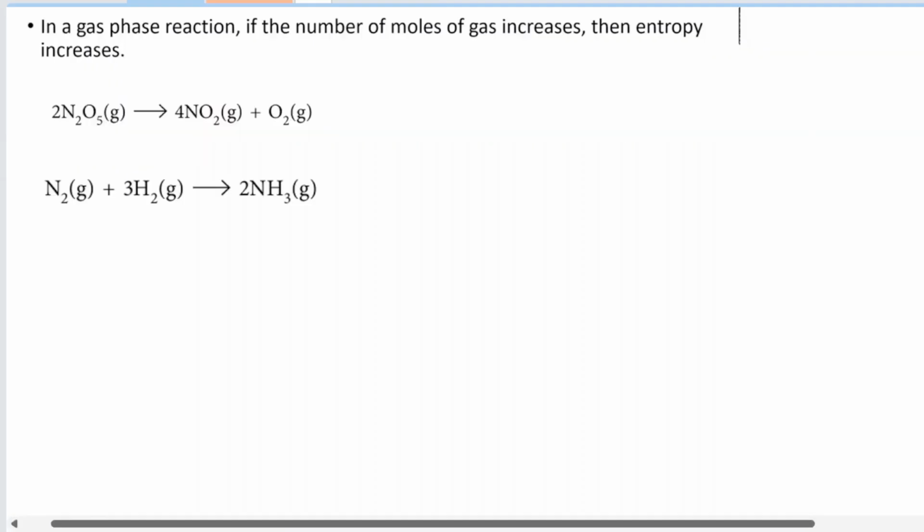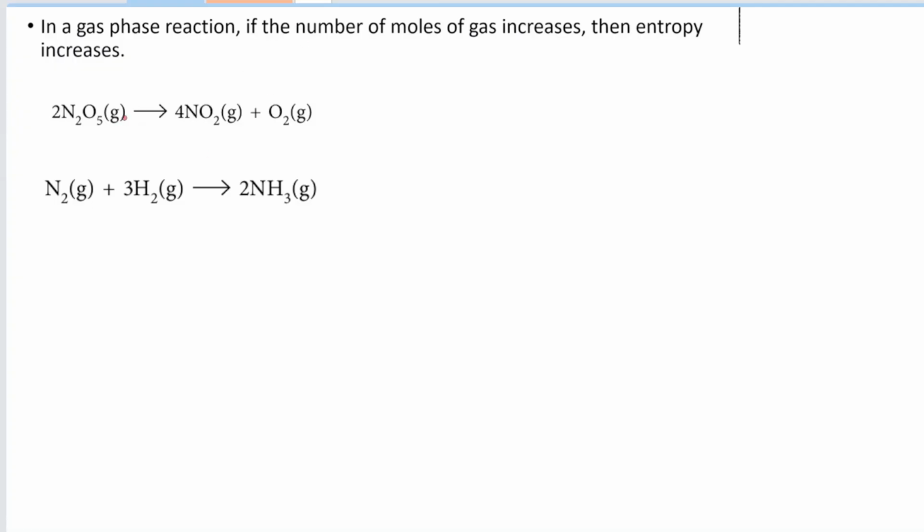So let's take this reaction for example. This one is a gas phase reaction. Why? Because it has gases in both reactants and products only. Now, the reactants over here have 2 moles of gas, and the products have 5 moles of gas. You can see that the reaction is going from 2 moles of gas to 5 moles of gas. So this means that the entropy increases over here.